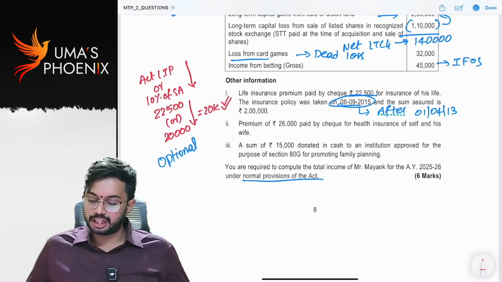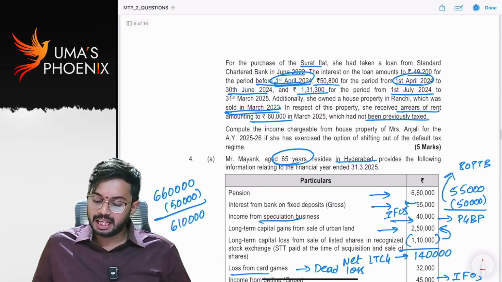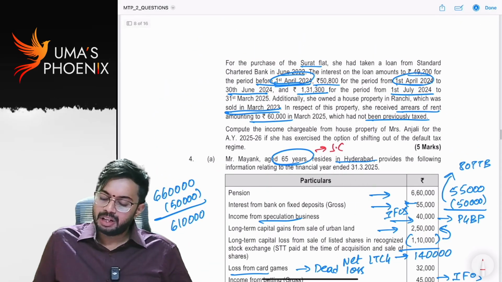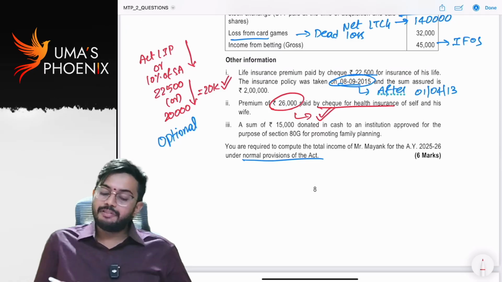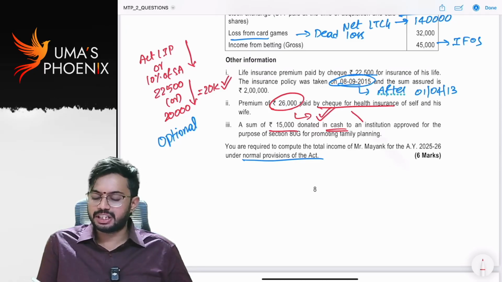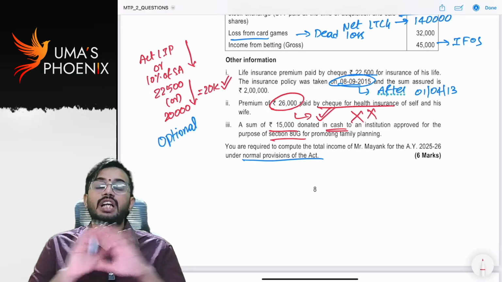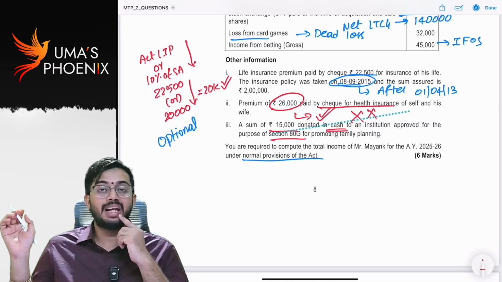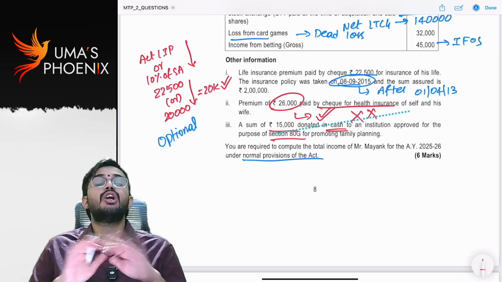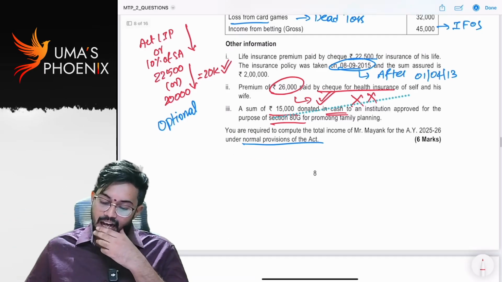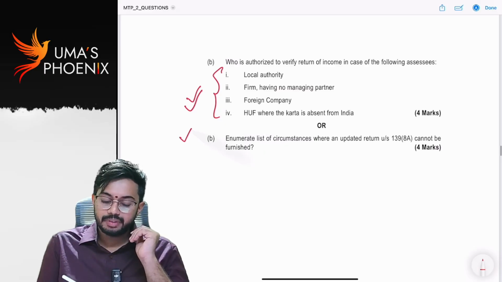Premium of 26,000 paid by check. See, he is a senior citizen, right? So total 26,000 is allowed as deduction. 15,000 donated in cash. If an amount is donated in cash under section 80G, it is not allowed. Up to 2,000 donation can be given in cash. Beyond 2,000, if donation is given in cash, the total donation is not allowed as deduction. These two are theory questions you can study.